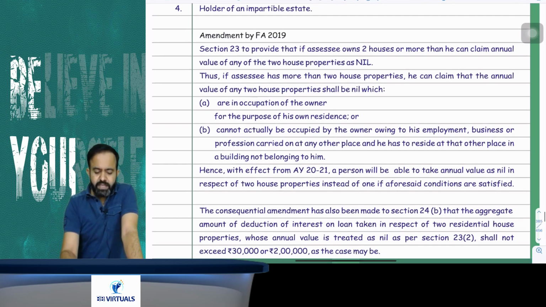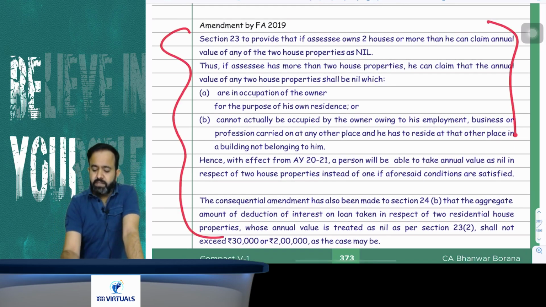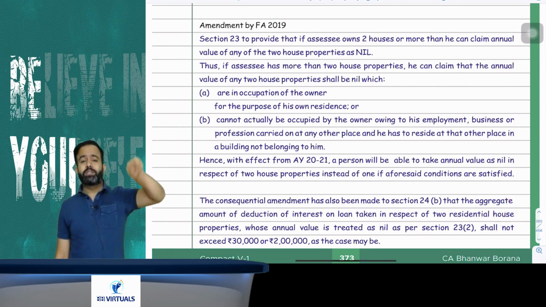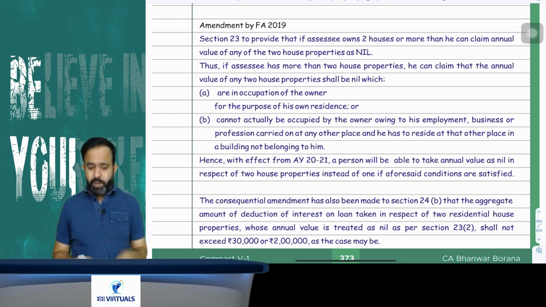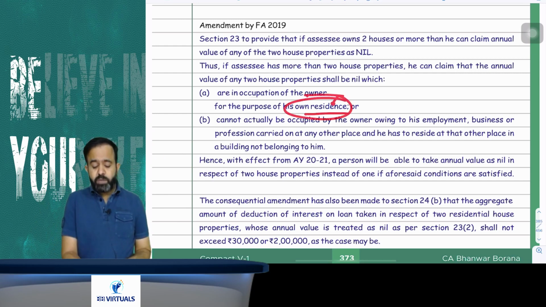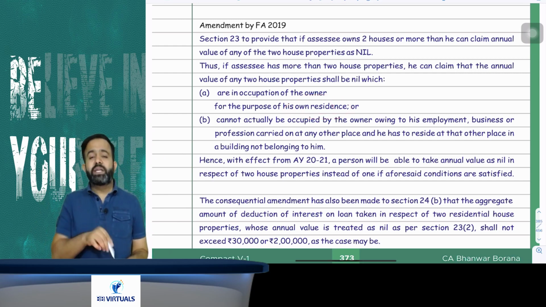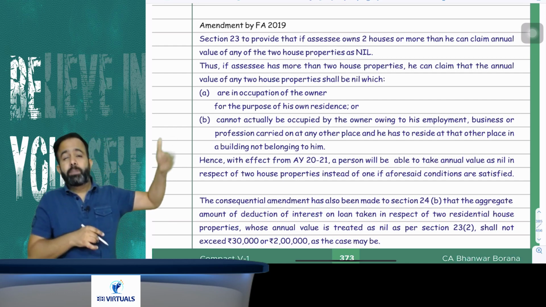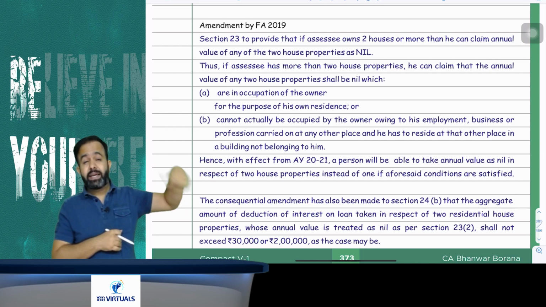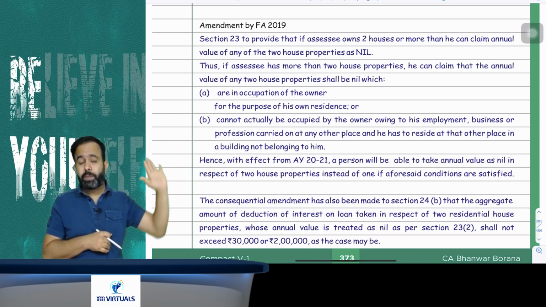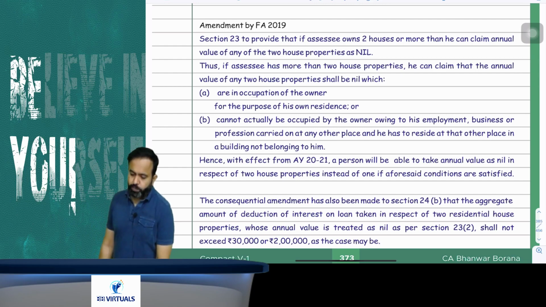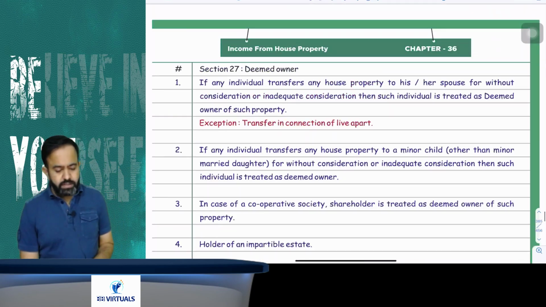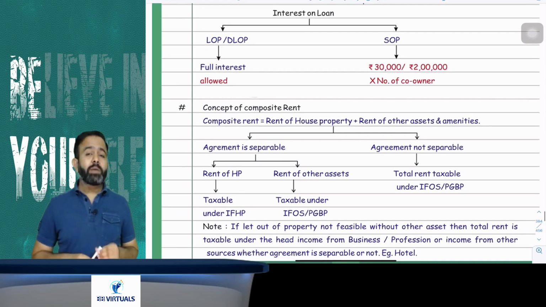Yes. And after that, one amendment is given. That amendment is for the SOP purpose, like 2 SOP is exempt. Now SOP means any property occupied by the assessee for his own residence, or if any house property is not occupied by the assessee due to business, profession or employment at any other place, and at that other place you are not owning any house property, in that case that vacant house property will also be treated as your SOP. You got my point or not? Yes. So this is the completion of your topic, income from house property.